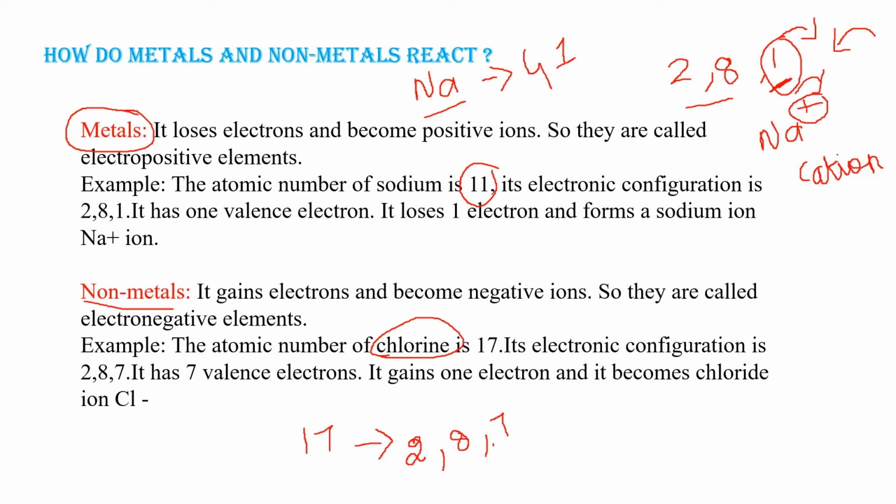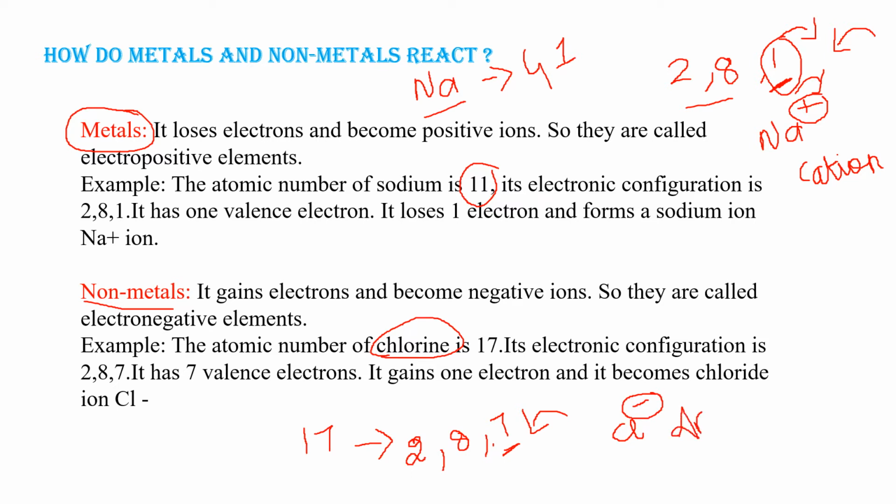So how many electrons does it need? It needs one electron to attain a stable configuration. So it gains one electron and becomes a negative ion. It becomes Cl-. This negative ion is called an anion.